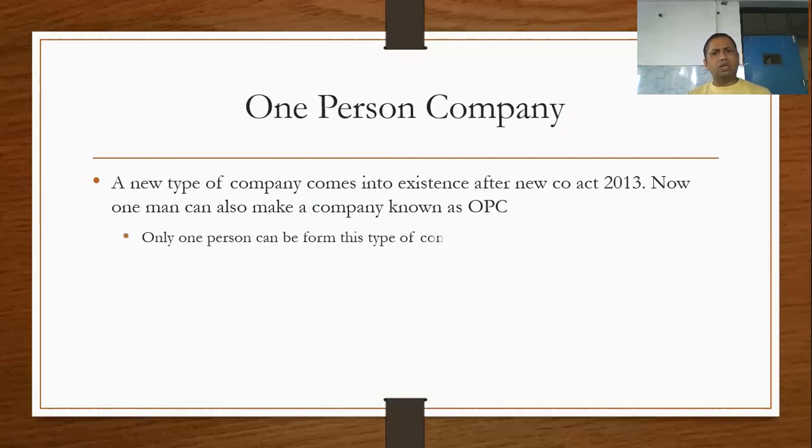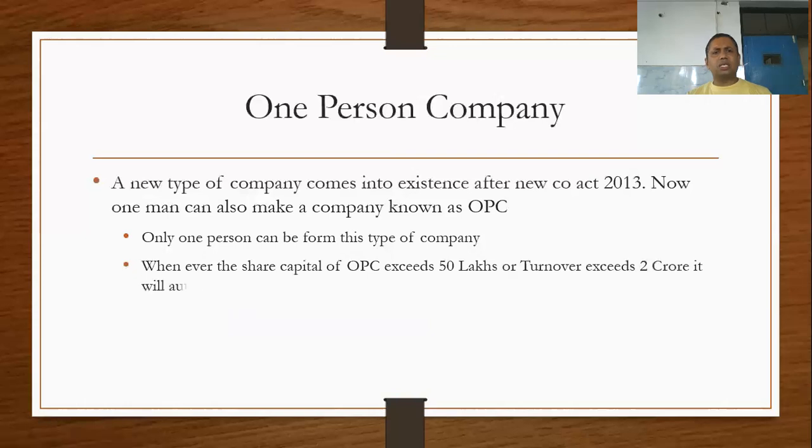The main features of one person companies: first, one person can form this type of company. And the second is, whenever the share capital of the one person company exceeds 50 lakh or turnover exceeds 2 crore, it will automatically be converted into a public or private company.